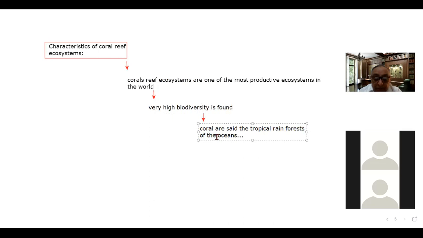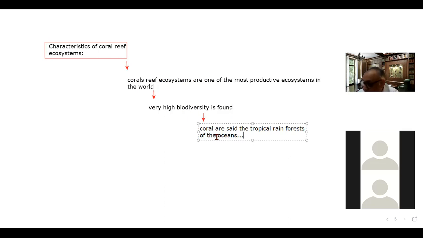Because tropical rainforests have very high biodiversity. Some are evergreen and they have very high biodiversity. And that is why the corals are said to be the tropical rainforests of the oceans. So this is an important point.